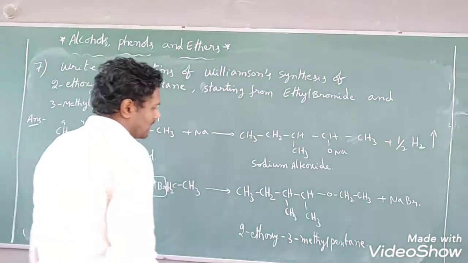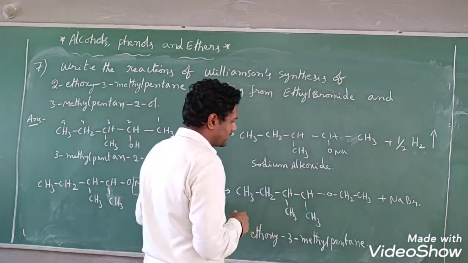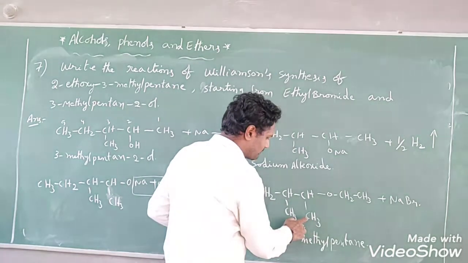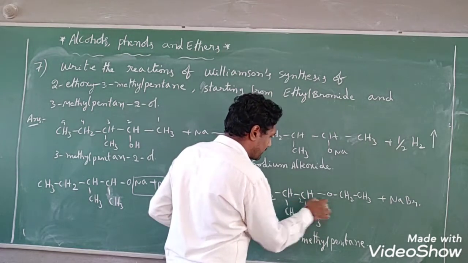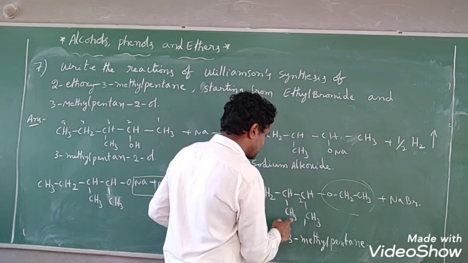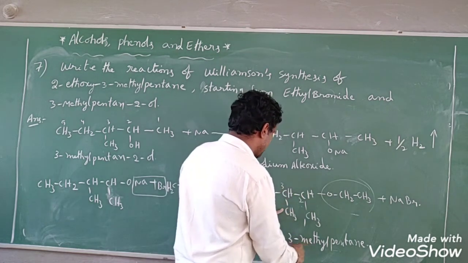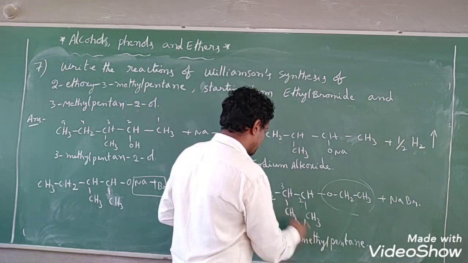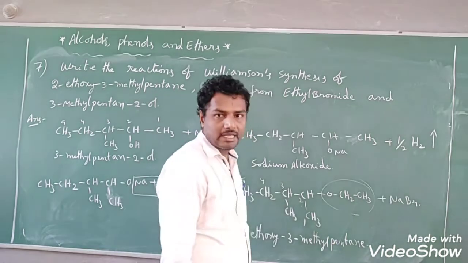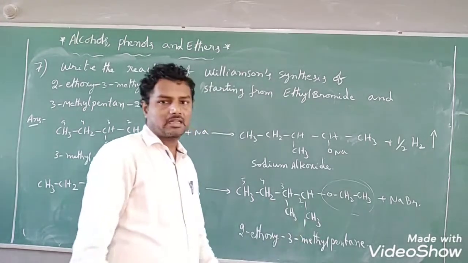Means you see that, how do we give the numbering here? See that 2-ethoxy. Why is it 2-ethoxy? Suppose you have started giving the numbering from this end, 1, 2. On the second carbon only ethoxy is there. This group is what? Ethoxy group, right? So 2-ethoxy, 3, 4, 5, right? On which position is methyl there? 3-methyl, right? Total chain is what? Penta, 5 carbon atoms are there. So pentane, students, right? So 2-ethoxy, 3-methyl pentane is the main product.